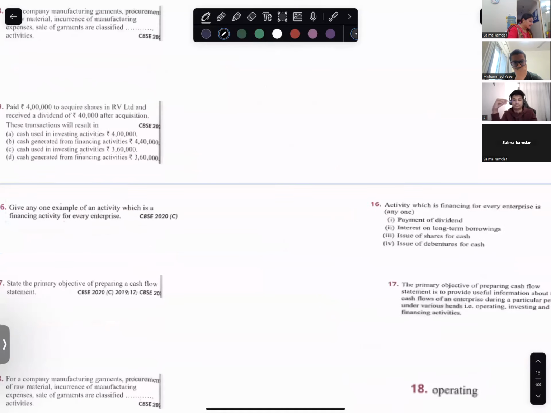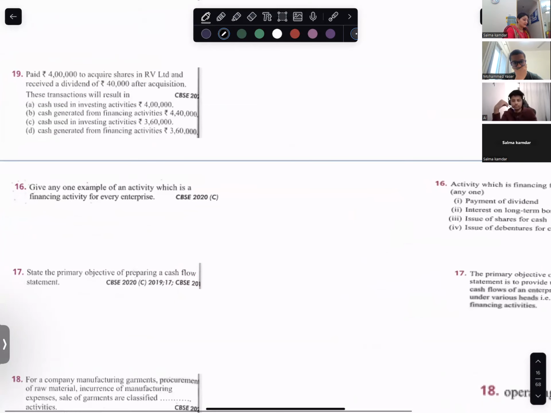Give one example of an activity which is a financing activity for every enterprise.